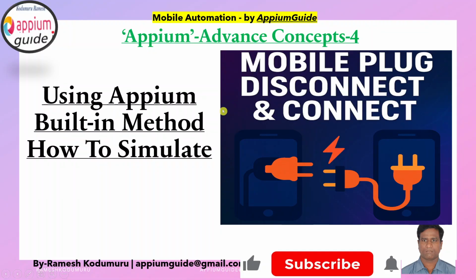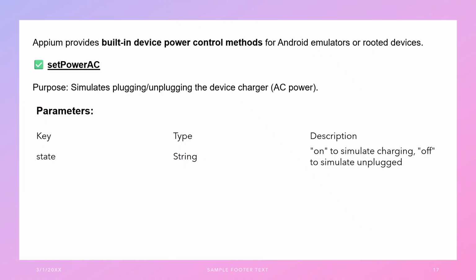As a part of our APM Advanced Concept series, in this video we are going to discuss using APM built-in methods to simulate mobile plug, disconnect and connect. That is, simulate plugging and unplugging the device charger. APM provides built-in device power control methods, and we can use these methods both for Android emulators and rooted devices.